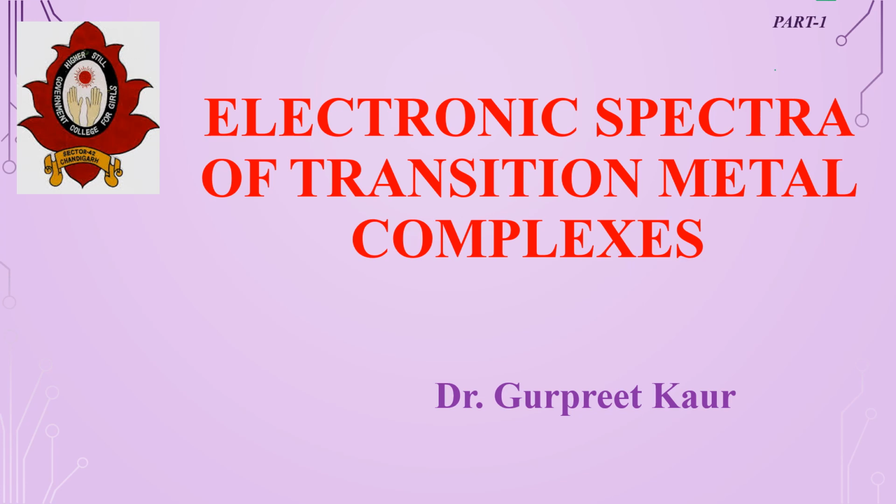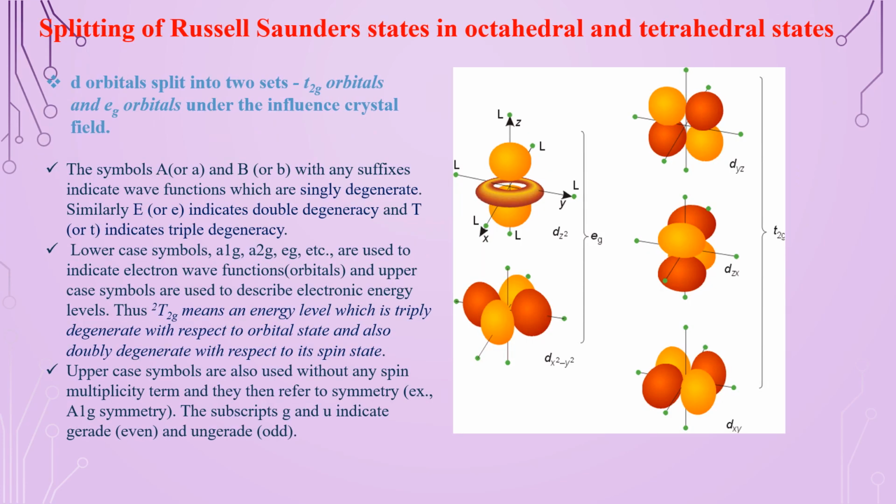The chapter's name is Electronic Spectra of Transition Metal Complexes. In order to understand the nature of electronic transitions in complexes of transition metals, let us study how the splitting of electronic energy levels and spectroscopic terms occurs in s, p, d and f orbitals. Here, just remember the shapes of these orbitals.